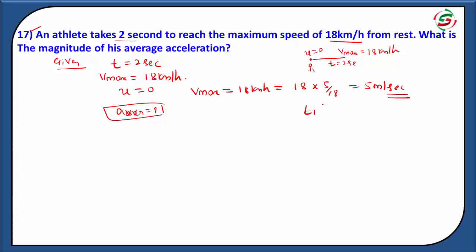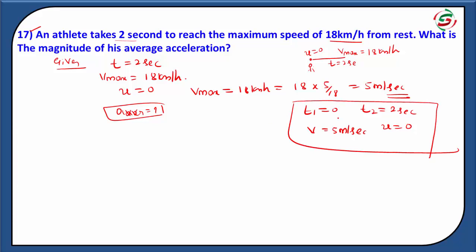Initial time, when he is at rest, t1 is equal to 0. The athlete takes 2 seconds to reach the maximum speed, that is t2 is equal to 2 seconds. The final velocity v is equal to 5 meter per second and the initial velocity u is equal to 0.